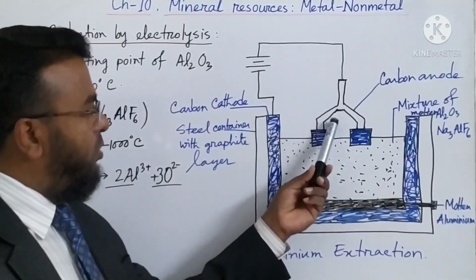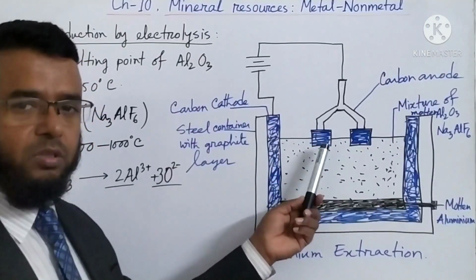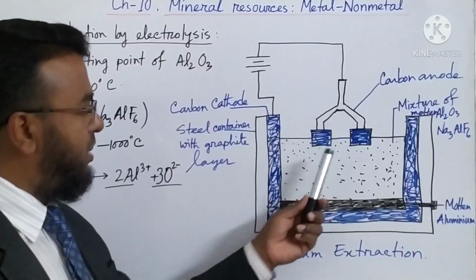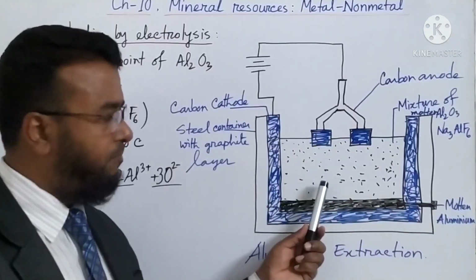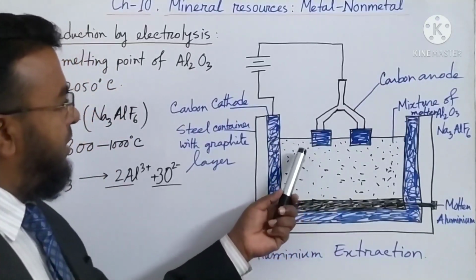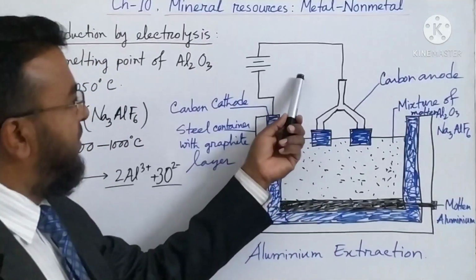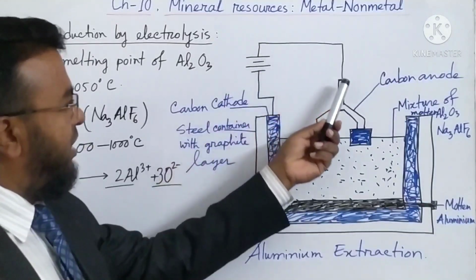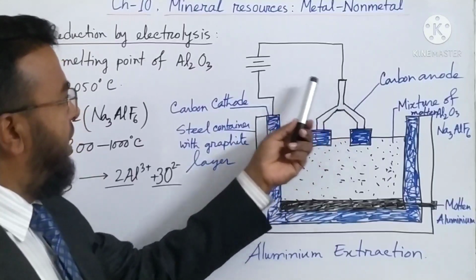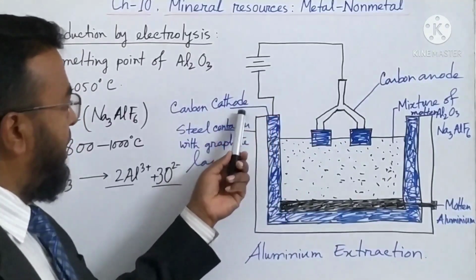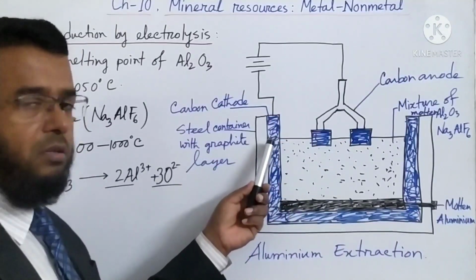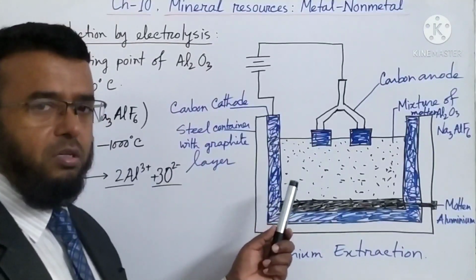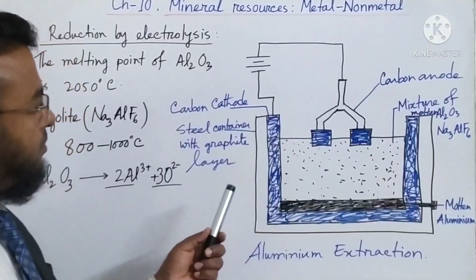Then a carbon rod is dipped into the container in such a way that it does not touch the steel container. Then a battery is connected. The positive end of the battery is connected with the carbon rod and the negative end is connected to the graphite of the steel container.